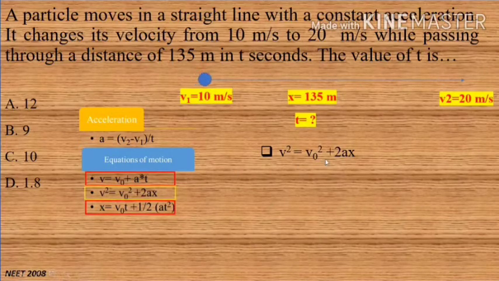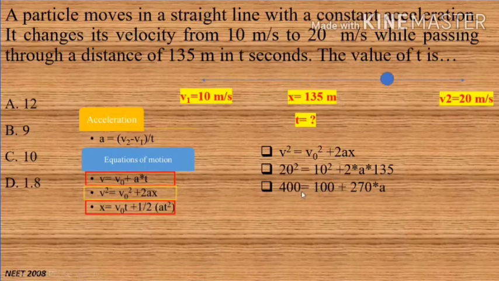Here the second equation of motion is written: final velocity is 20 meter per second, initial velocity is 10 meter per second, plus 2 into acceleration into x, where x is 135, the total distance. By solving this equation, we see 20 square equals 400, 10 square equals 100, plus 270 times acceleration, and acceleration will be equal to 300 by 270. We will keep this value as it is.